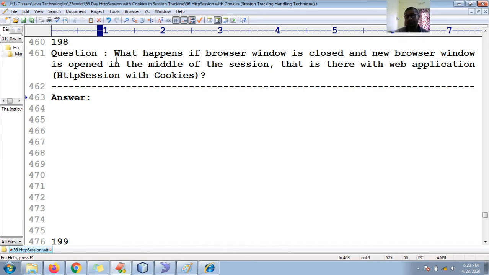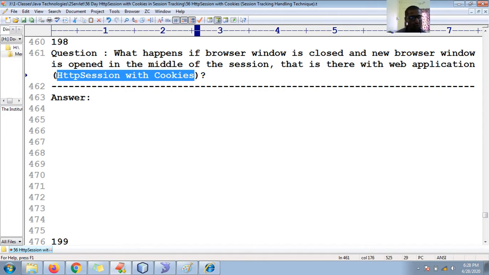So what will happen if you close the browser window within the operations or within the session and a new browser window is opened? I'm talking about HTTP session with cookies.